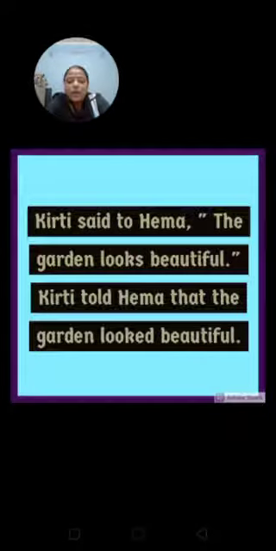"Kirti said to Hema" is called the reported verb, said to. Alright, said to is the reported verb. "The garden looks beautiful," which is in inverted commas, is called reported speech. Now, when we have a speaker and a listener both, then while changing it into indirect speech, said to converts into told. Said to converts into told.